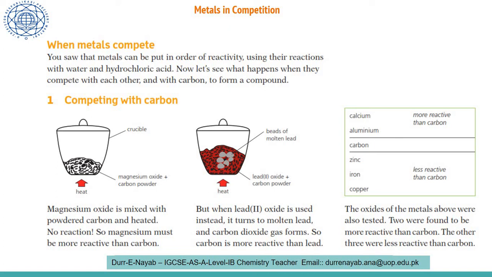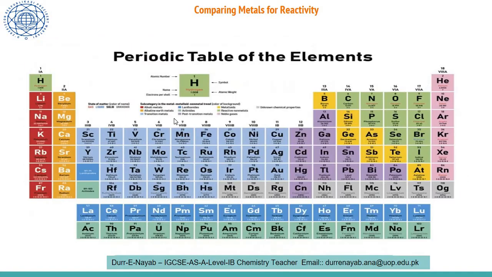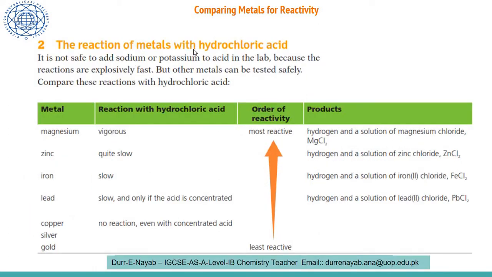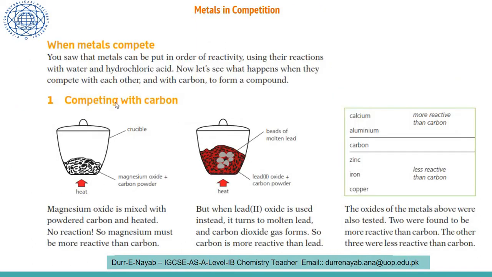Today we are going to start with the same chapter, behavior of metals, with a new unit, that is metals in competition. In the previous unit, we studied reactivity. We studied some reactions of the metal with HCl and with water. You can see over here what we did. We studied the reaction of the metal with water, and then the reaction of the metal with hydrogen chloride. But today we are going to check the competitive behavior of the metals with one another.